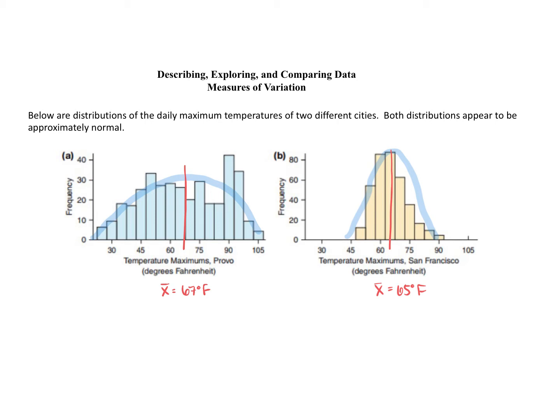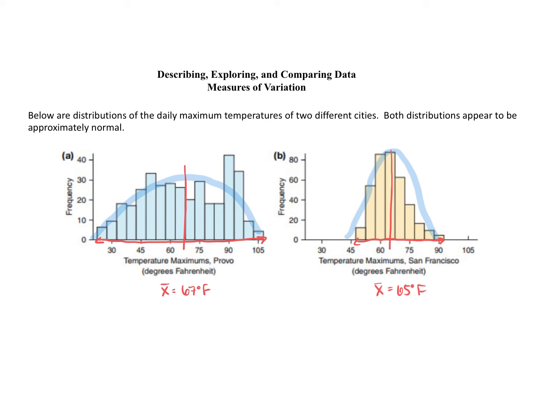But we can see visually from the histogram of each city's temperatures that how the daily temperatures vary, that variation in temperature, is a lot different for Provo compared to San Francisco. So if we take a look at how we measure variability, the range or the horizontal spread of our distribution is a very informal way of describing that variation. So hopefully you can see that in Provo, that spread in temperatures is a lot wider than the spread in temperatures for San Francisco. So informally, we can say that for Provo, the temperature varies a lot more than in San Francisco.